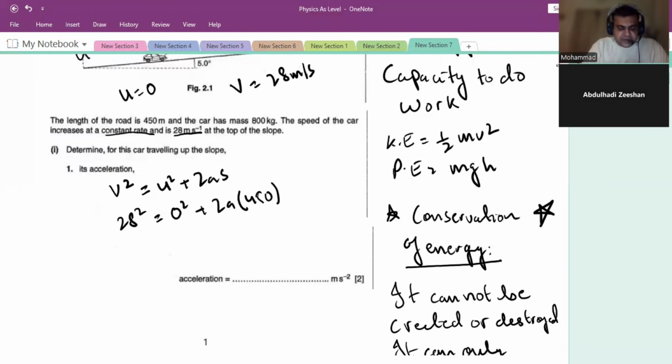Do you have your calculator by any chance? Yes, I do have a calculator. So can you calculate this value for a? I'm getting acceleration as 0.871. Are you getting the same?